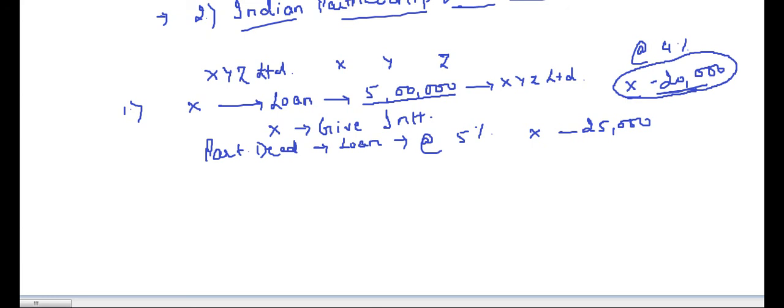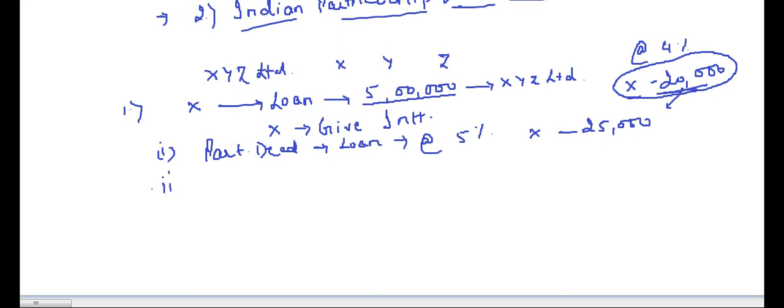In fact, he is earning 5,000 extra, although these are just fictitious figures, so X is at least not losing anything. Okay. Now this is case 1, that it is given in the partnership deed that interest on loan is to be paid to the partner at the rate of 5%.